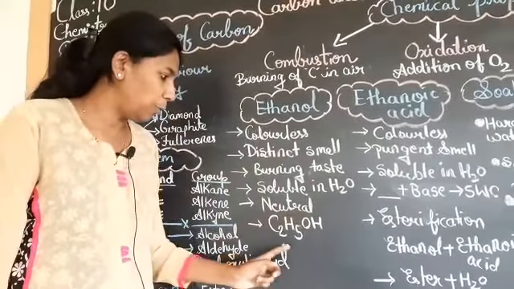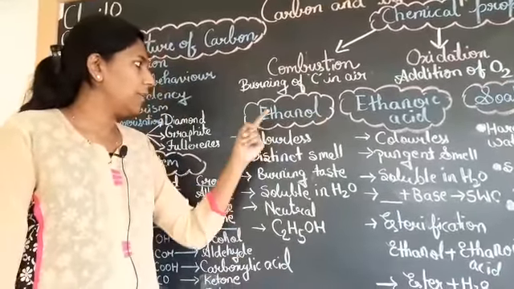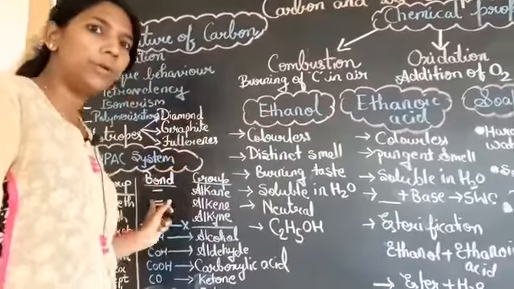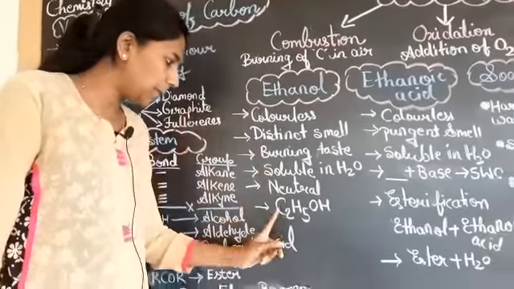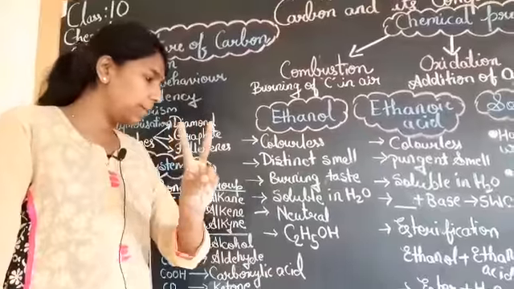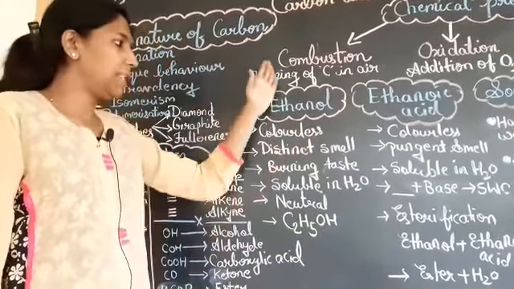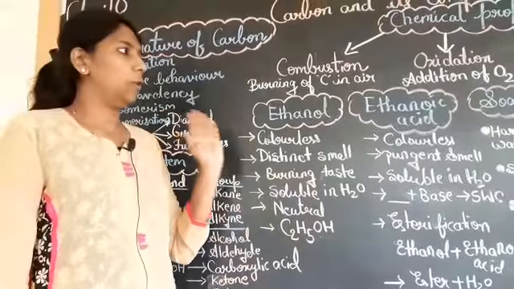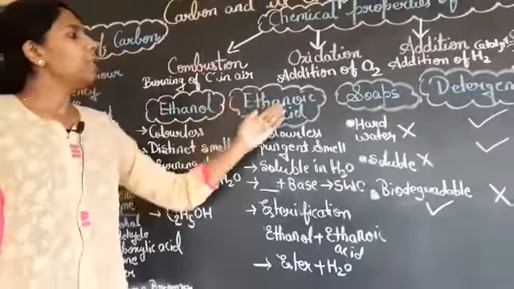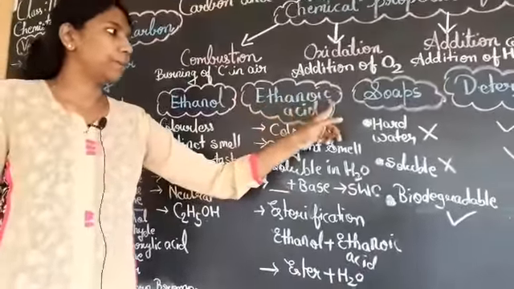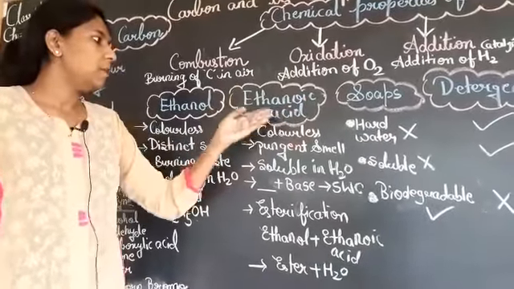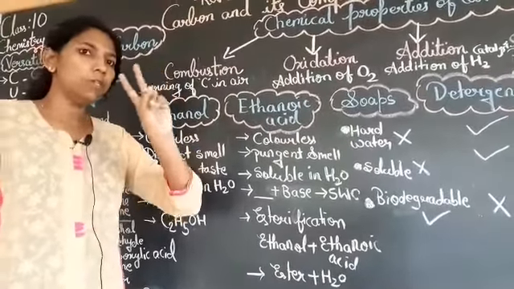Last one, the formula. Ethanol means, as I have told you earlier, it will be having 2 carbon atoms. Look at this. It has 2 carbon atoms and OH group, that means it is alcohol. That means these are the properties of ethanol. Let's go further. Ethanoic acid. Noic means it is an acid. Eth means it will be having 2 carbon atoms.